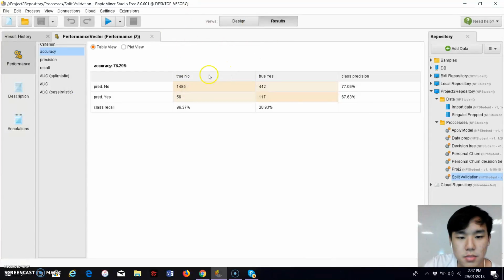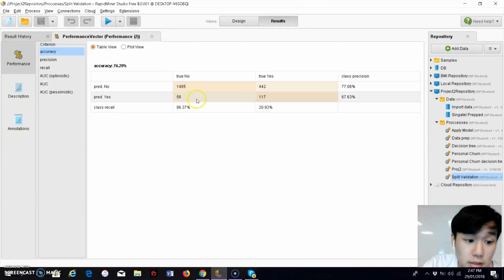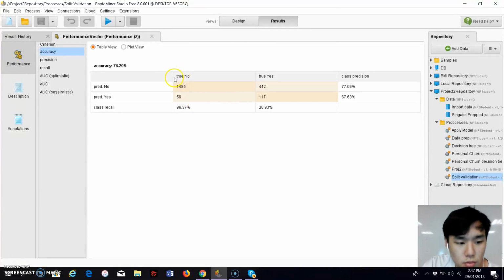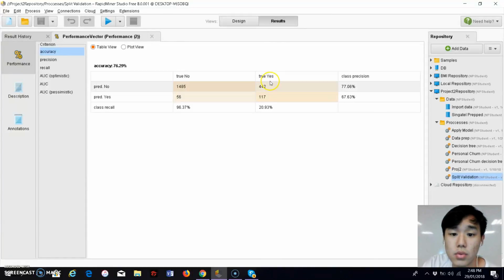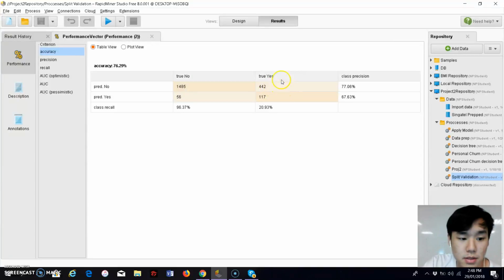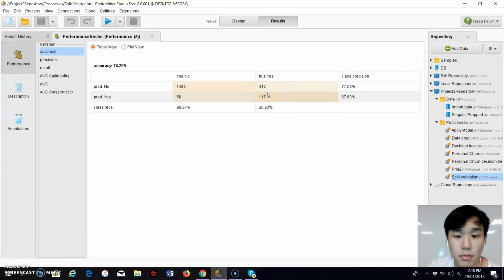Basically, it was predicted that 1485 examples were loyal, which were true, and 56 examples were predicted churn but were false. In the next column, for the true churns, it was predicted that 442 examples were loyal but were false, and only 117 examples were predicted churn and was true.